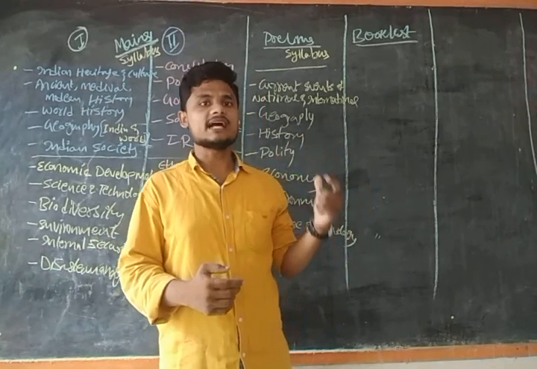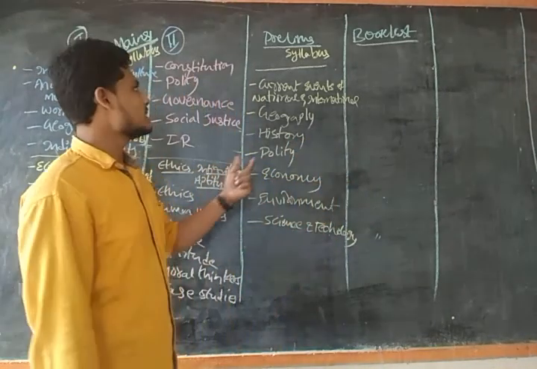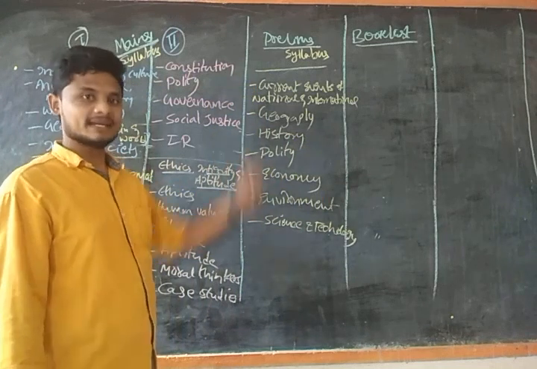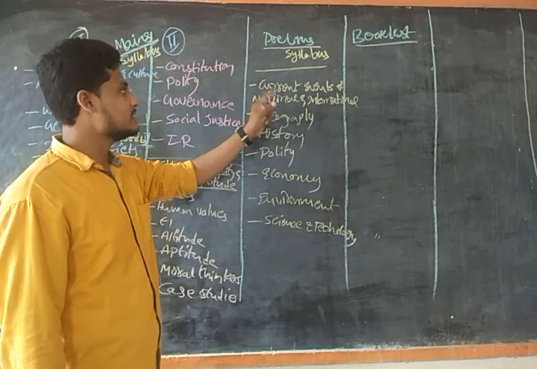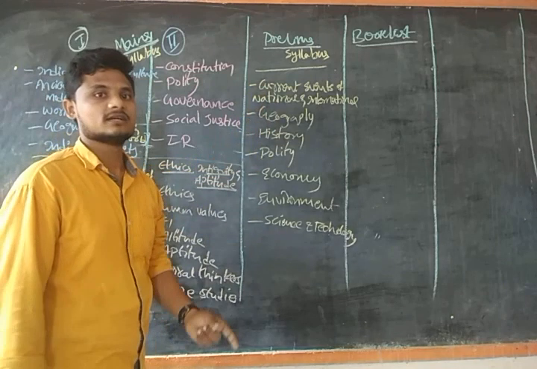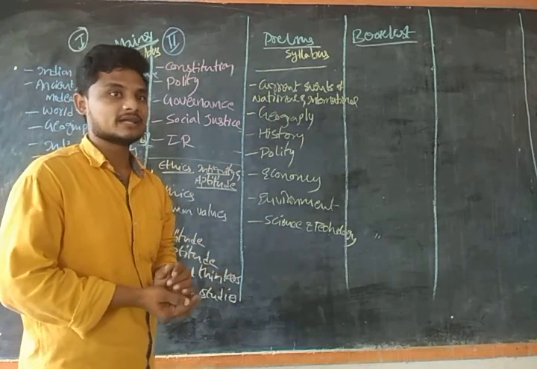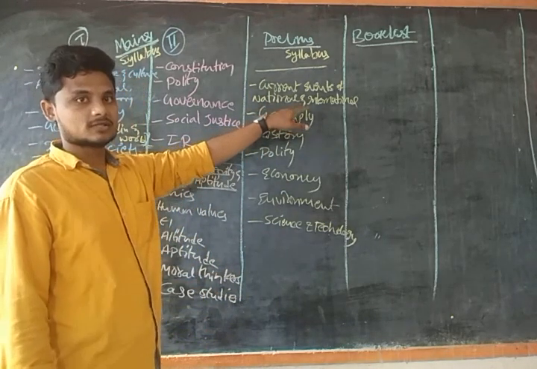So let us start our session with the syllabus. If you see the syllabus of the prelims, it simply mentions 7 lines, guys. The first one is the current events of national and international, with respect to the country and with respect to the international.